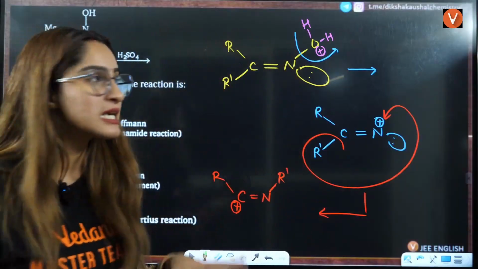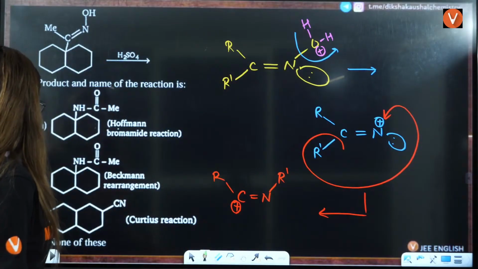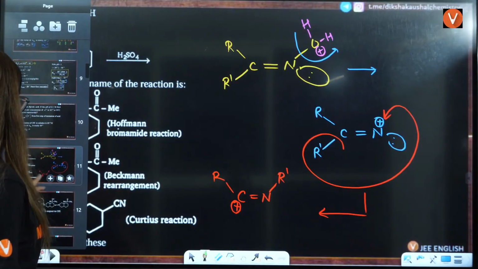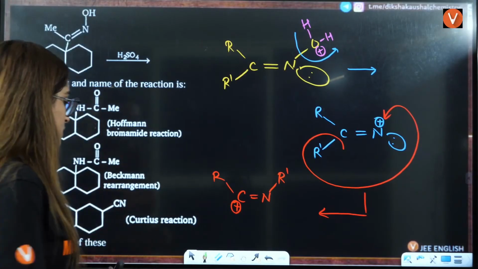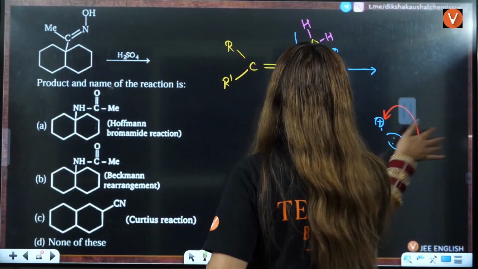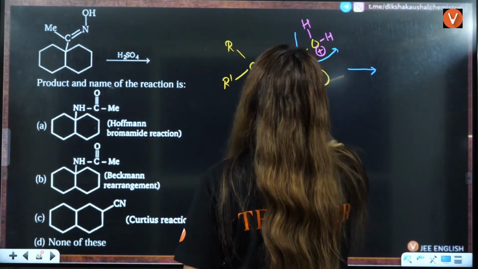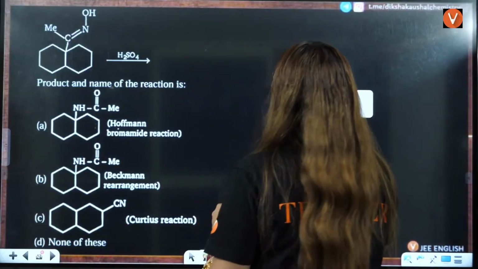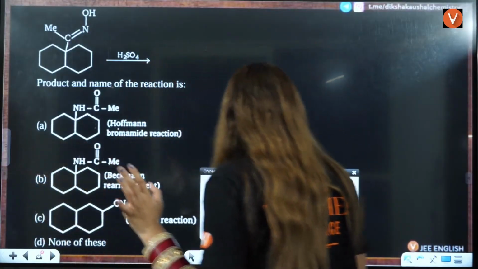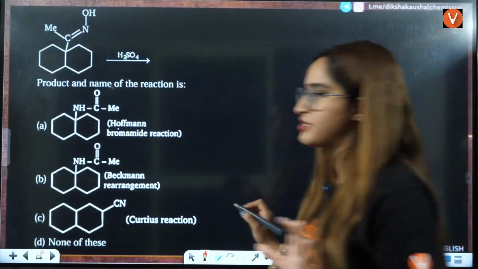Okay, right? Now here, what will happen in this case, right? Okay, so I'll just draw the structure here. If you know what Beckmann's rearrangement is, this will be a very simple question for you, right?